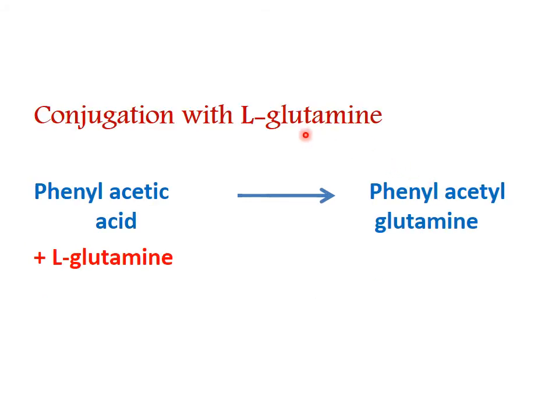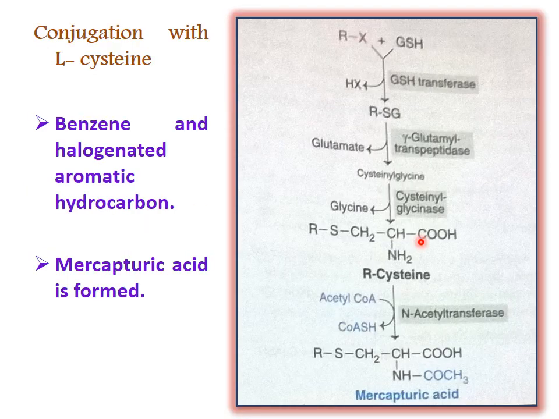Now number 3, we come to conjugation with glutamine. Glutamine conjugates phenylacetic acid and converts it into phenylacetyl glutamine. Now conjugation with cysteine. So benzene and halogenated aromatic hydrocarbons are converted into mercapturic acid in the presence of cysteine, or you can say glutathione.